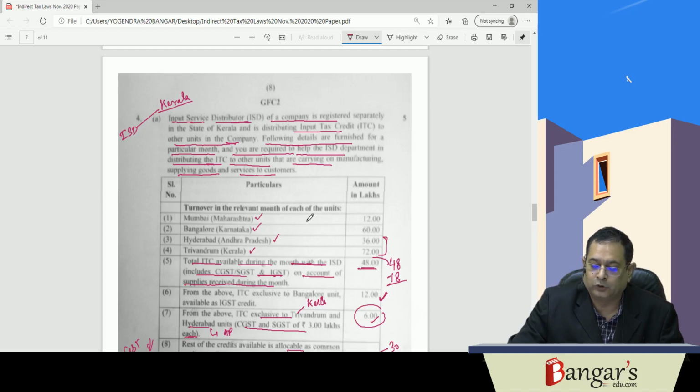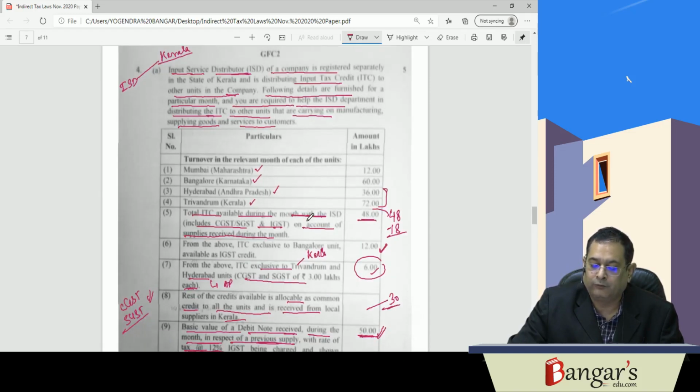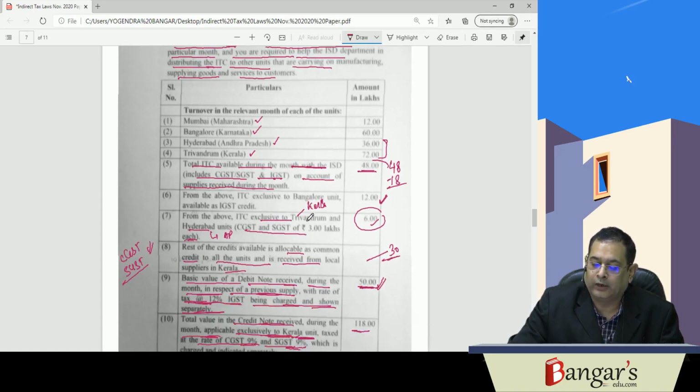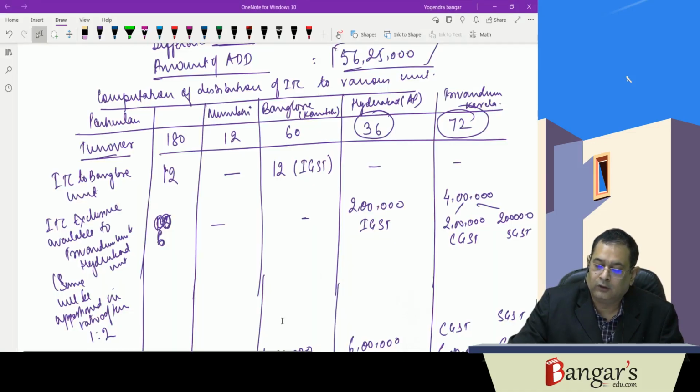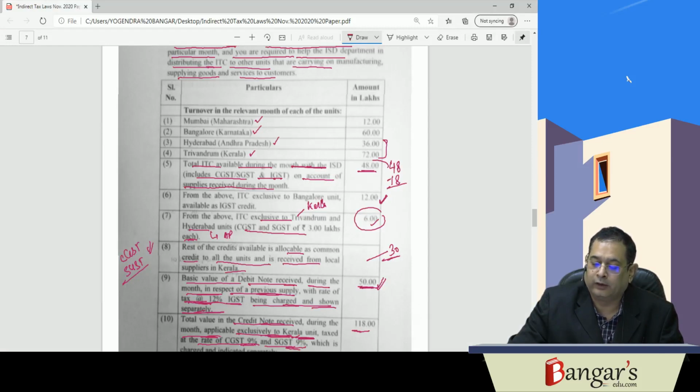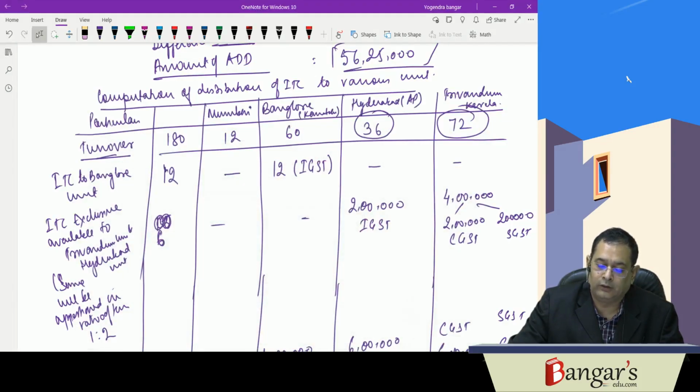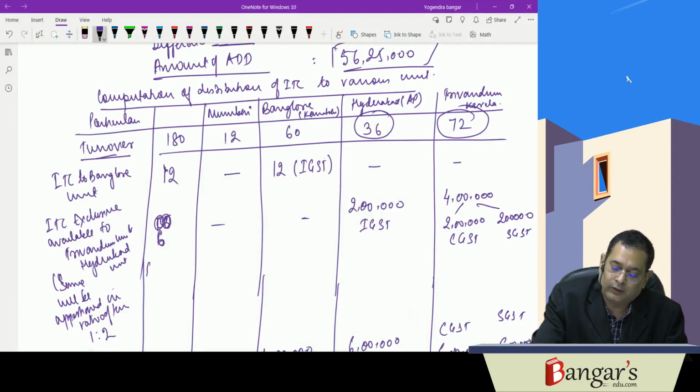On this ratio, we have to divide the credit. 48 lakhs is the available credit, which includes CGST, SGST and IGST, out of which 12 lakhs is exclusively for the Bangalore unit. Then 6 lakh is for both the two units, Trivandrum and Hyderabad. We have to divide in the ratio of turnover. Turnover of Hyderabad and Trivandrum is say 1:2. We have divided the same.